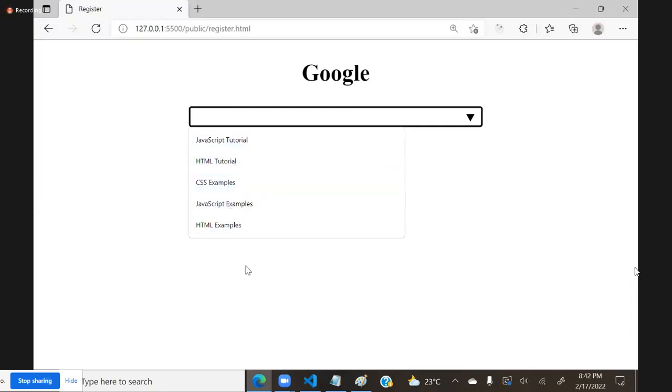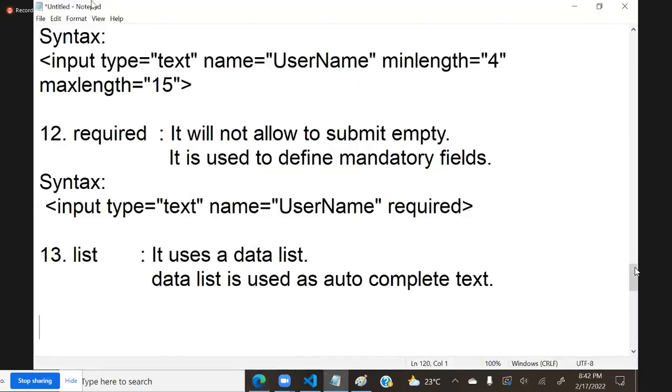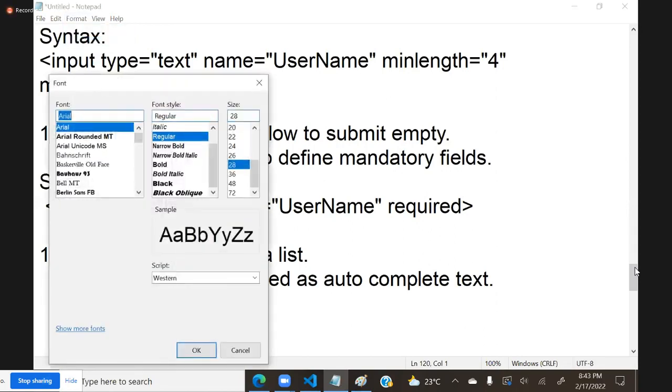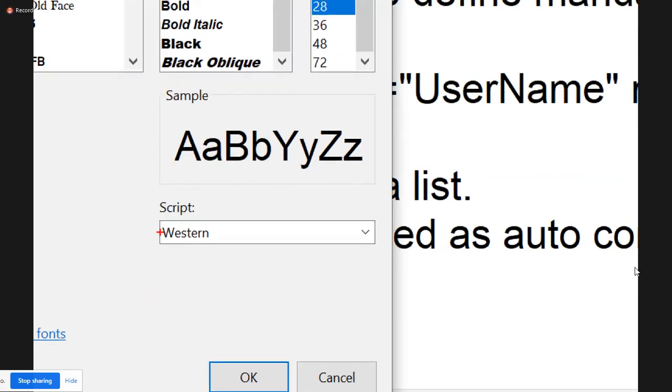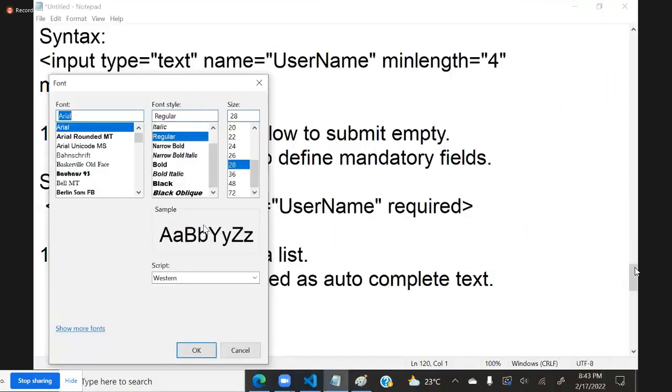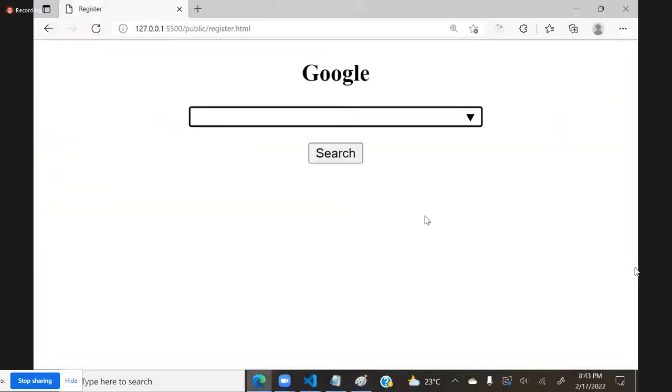Remember, this is not a drop down. Many times people confuse. The difference between a drop down and this is that a drop down will not allow you to type, only selecting. This is a text box. For example, you have drop downs now. So this is a drop down. In this drop down, you cannot type anything. You can only select. So this is not a drop down. Many people confuse it with a drop down. It is not a drop down.